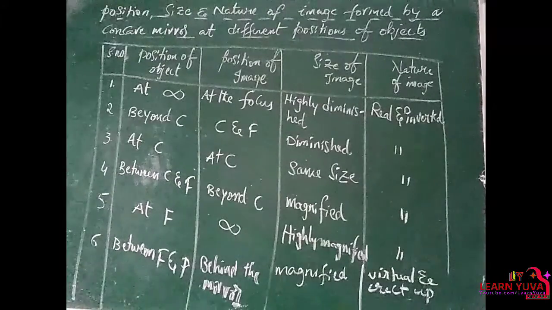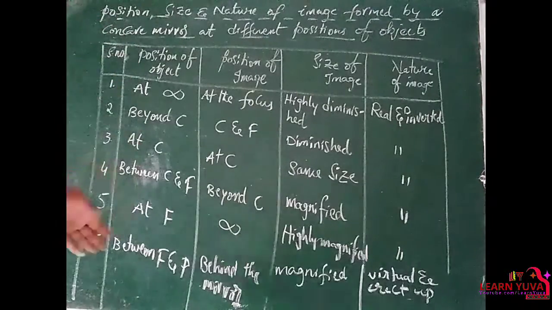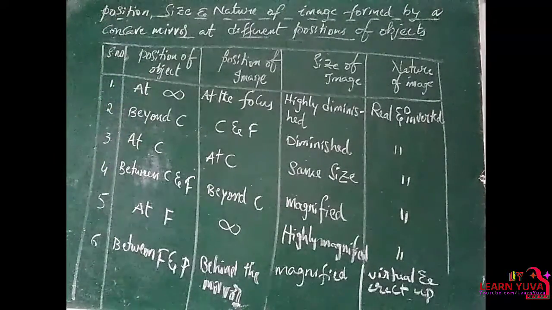So this is about the position, size and nature of the image formed by a concave mirror at different positions of the object. Let's check one or two here.